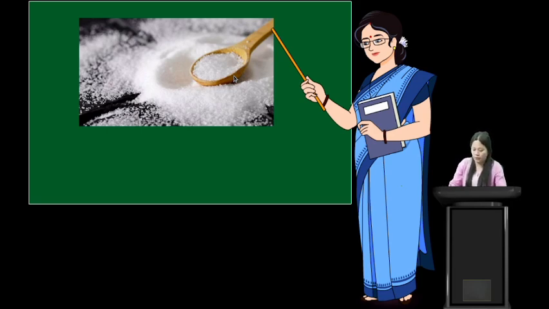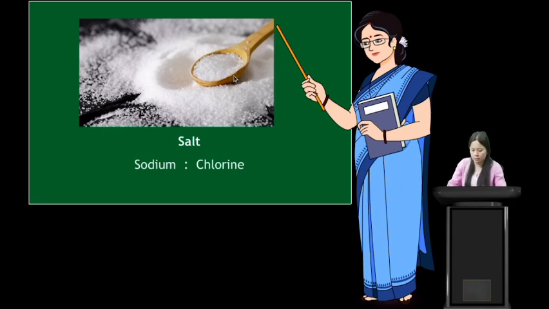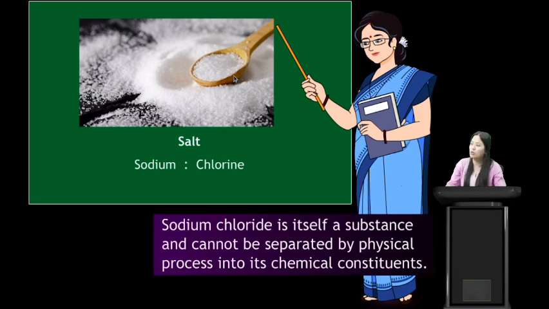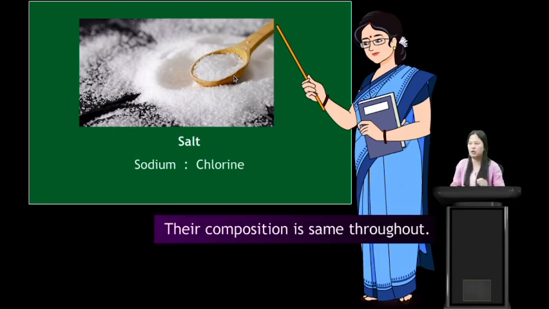What about salt? We know that salt is made up of sodium and chlorine. Sodium chloride is itself a substance and cannot be separated by physical processes into its chemical constituents. Remember, a mixture can be separated by physical processes, but sodium chloride itself is a substance and it cannot be separated by physical processes into its chemical components. And the composition of sodium and chlorine in salt is the same throughout.